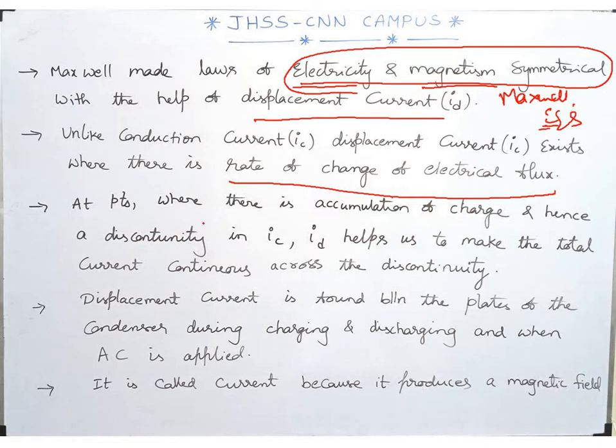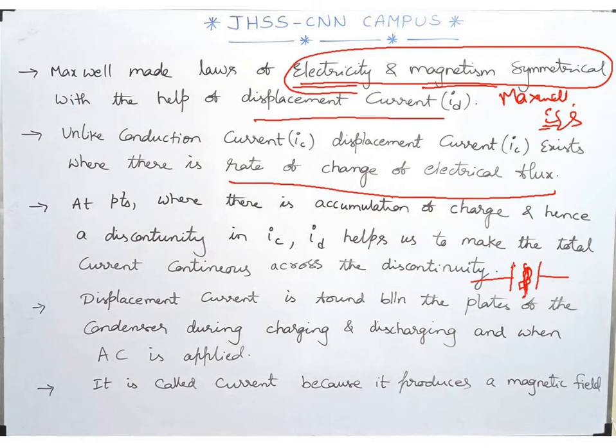And now, at points where there is accumulation of charge and hence a discontinuity in conduction current, displacement current helps us make the total current continuous across the discontinuity. So wherever we have a discontinuity in the conduction current, for example between the plates of the capacitor, there is a small region where there is no actual material medium. In that region we are speaking about current, so how is it possible?